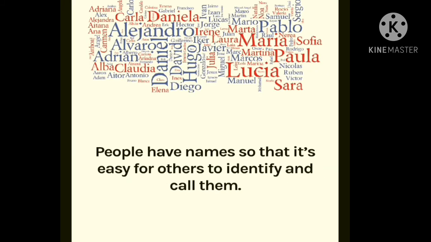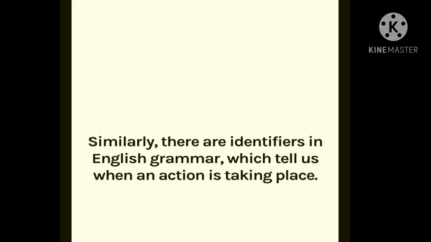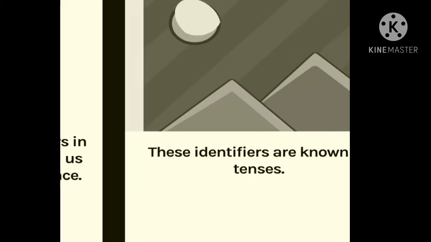People have names so that it is easy for others to identify and call them. Similarly, there are identifiers in English grammar which tell us when an action is taking place. So now we will learn when and which action we show in the past perfect continuous tense.